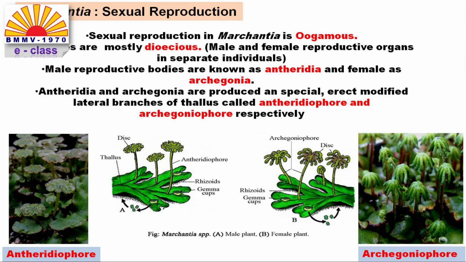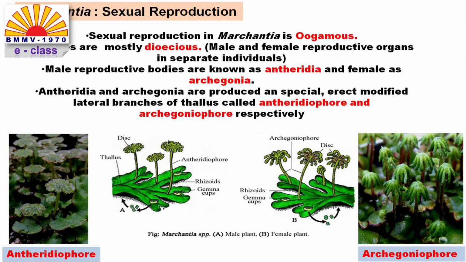Species are mostly dioecious, that is, the male and female reproductive organs are in separate individuals. The male reproductive bodies are known as antheridia and the female reproductive bodies are known as archegonia. Antheridia and archegonia are produced in special erect modified lateral branches of the thallus. Archegonia are produced in the archegoniophore, whereas antheridia are produced in the antheridiophore.